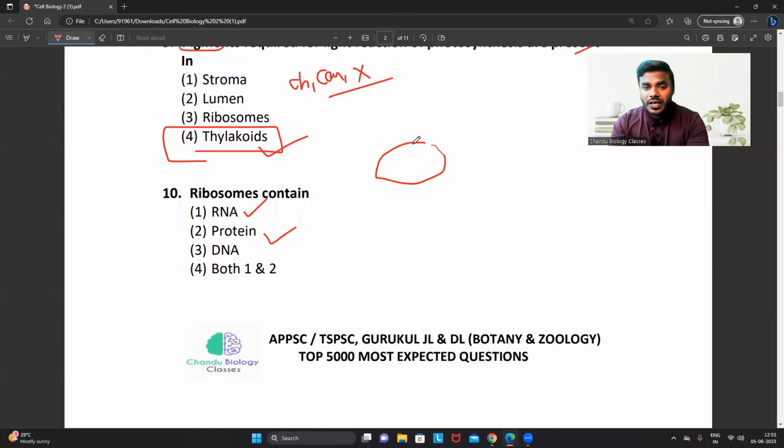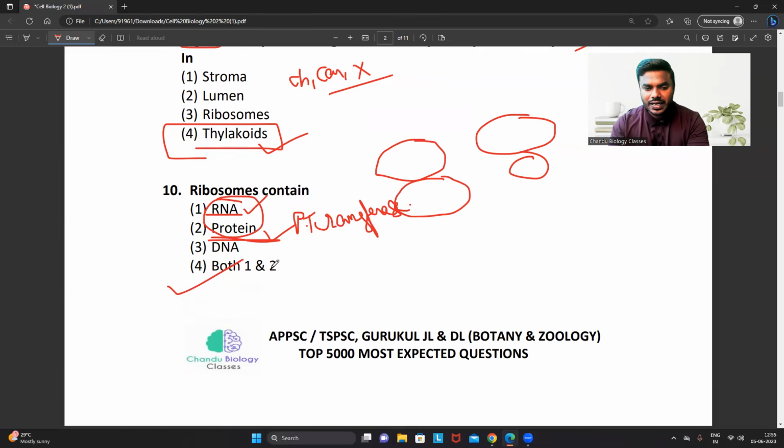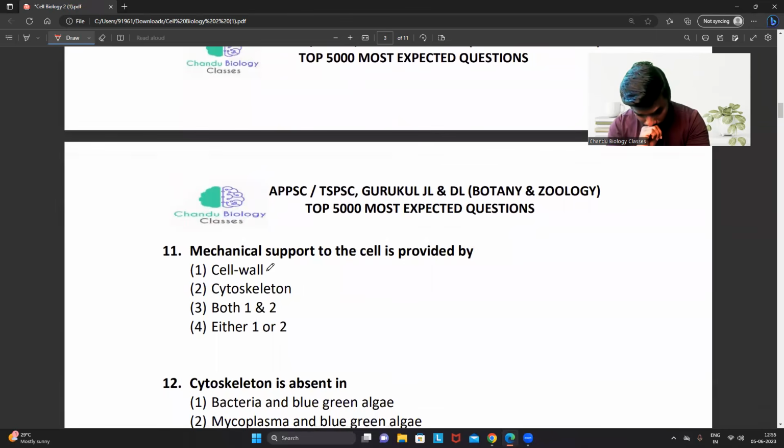Whether it is a prokaryotic ribosome or a eukaryotic ribosome, one of the major proteins or enzymes present in the ribosome is what? Peptidyl transferase enzyme, which we also call a catalytic RNA, which we also call the ribozyme. Right. So ribosomes are the combination of RNA plus protein. They do not contain any kind of DNA. Hence the correct answer is 4.